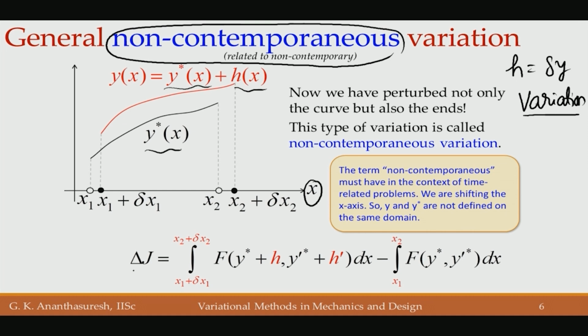We take this delta J to see whether after perturbation the functional value increases or decreases; to first order it should be equal to 0, that is our criterion. To first order the functional should not change, and then we will say whether it is a local minimum or a maximum. So we integrate from x1 plus delta x1 to x2 plus delta x2, and subtract from it our usual functional over the original domain.